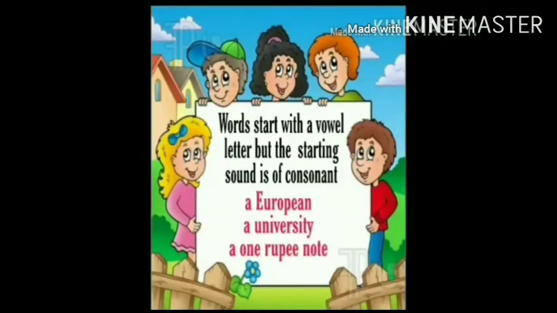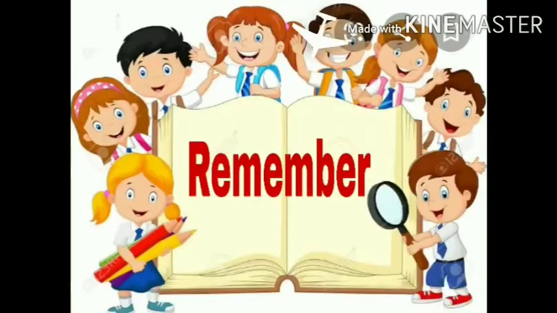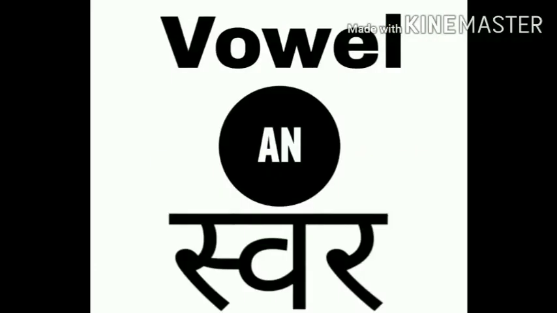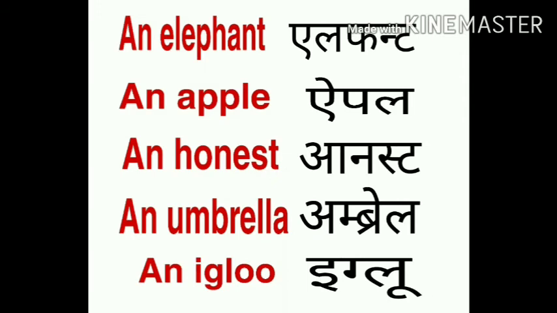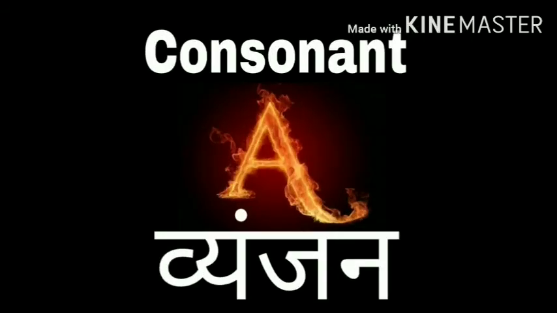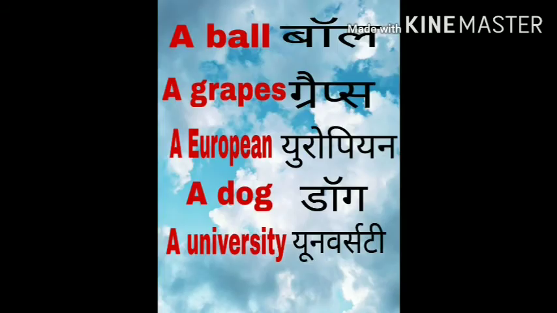Let's look into words which start with a vowel letter but the starting sound is of a consonant. A European, a university, a 1 rupee note. These words all begin with a consonant sound. So, a is used before these words. Children, always remember, when the words begin with swar, you will be using an. When the words begin with vyanjan, you will be using a.